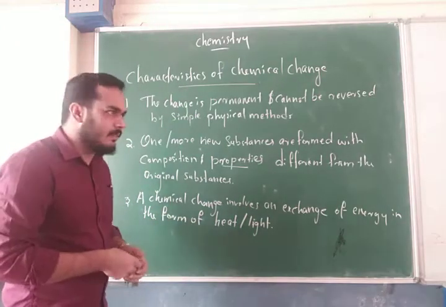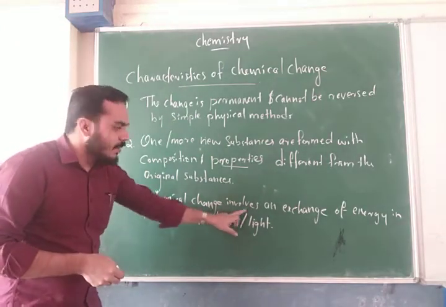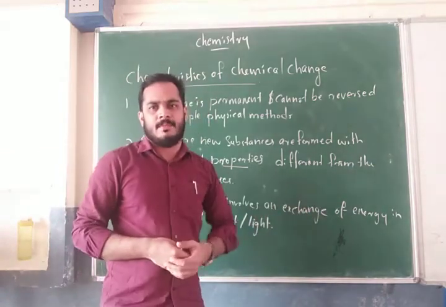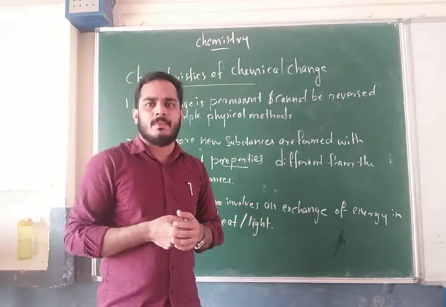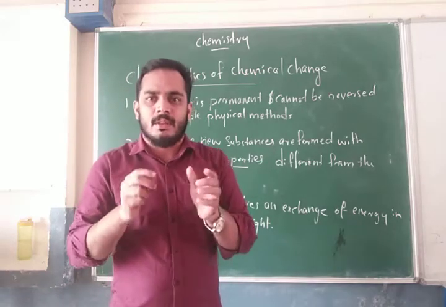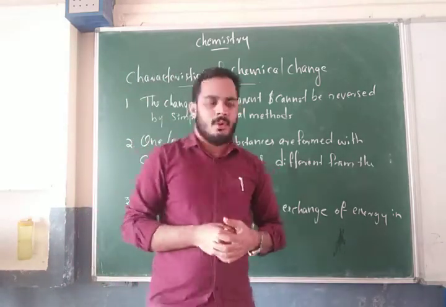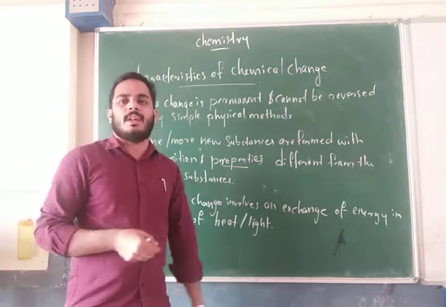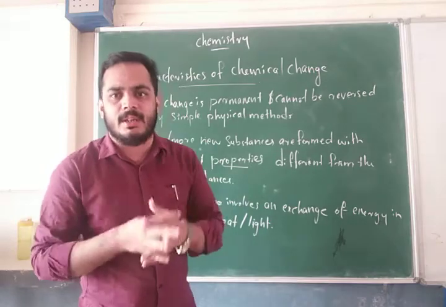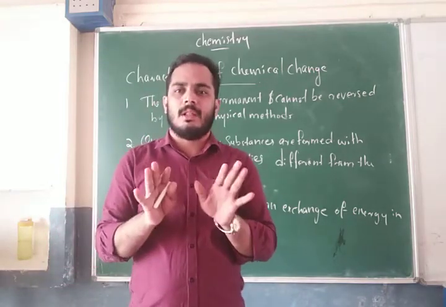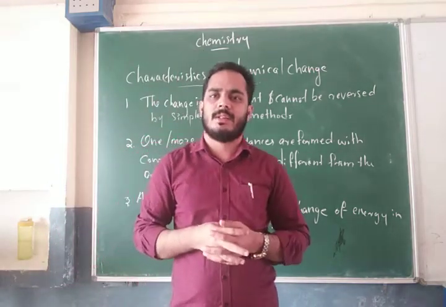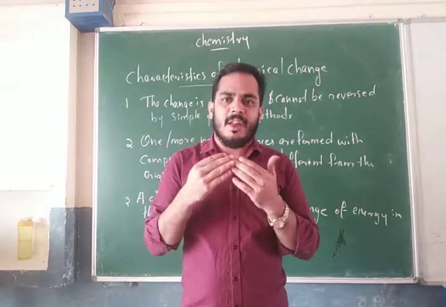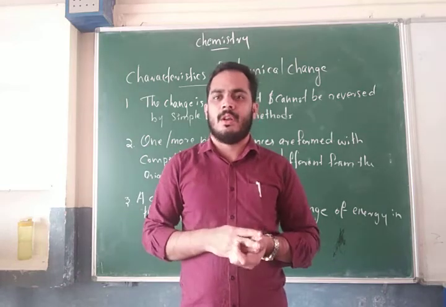And the third characteristic: a chemical change involves an exchange of energy, in the form of light or heat. So while conducting a chemical change, energy is exchanged in the form of light or heat.